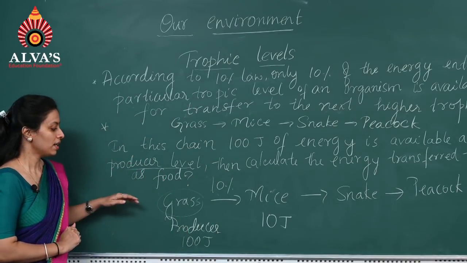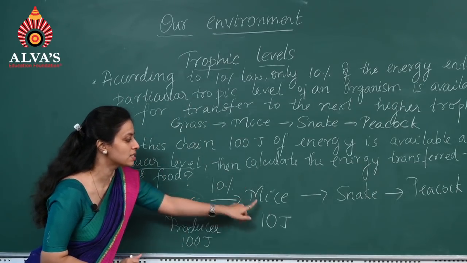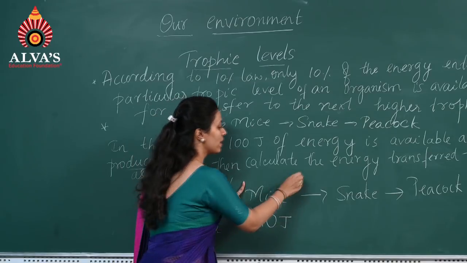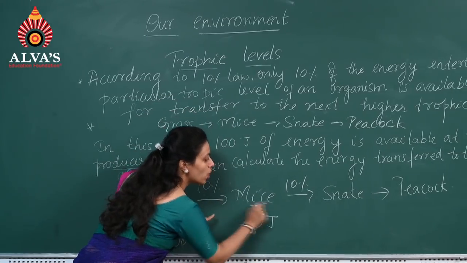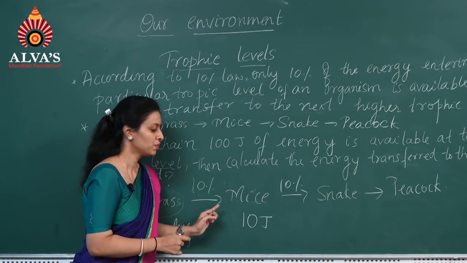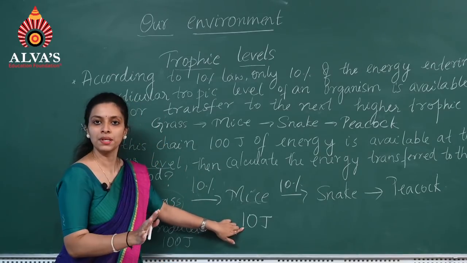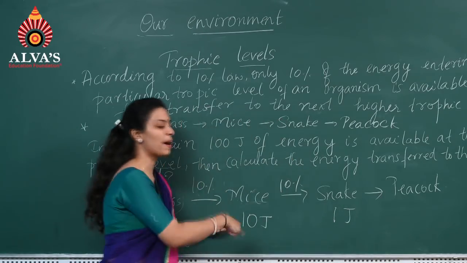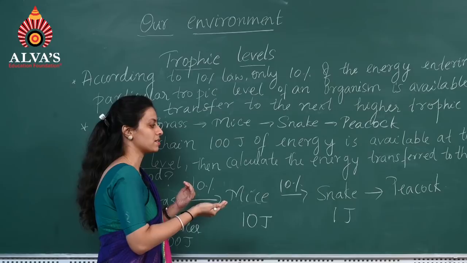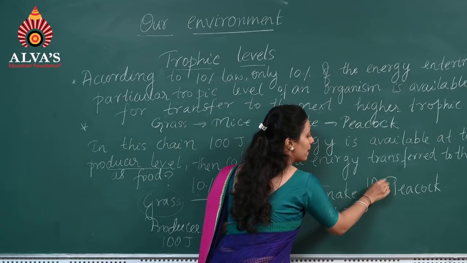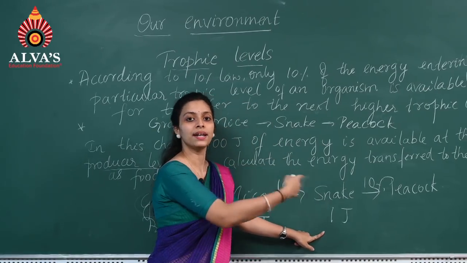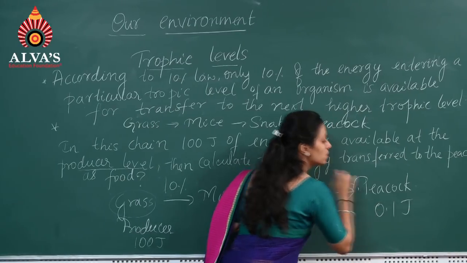10 joules. Out of 100 joules, only 10% is passed to the next level. Now snake is going to eat this mice. Again, according to the 10% law, out of 10 joules, only 10% of the energy is transferred to the next trophic level. So out of 10 joules, only 10%, meaning 1 joule, is passed to snake. Now you can see, again when you apply the 10% law, out of this 1 joule, only 10% is going to go to the next trophic level, that is 0.1 joule.